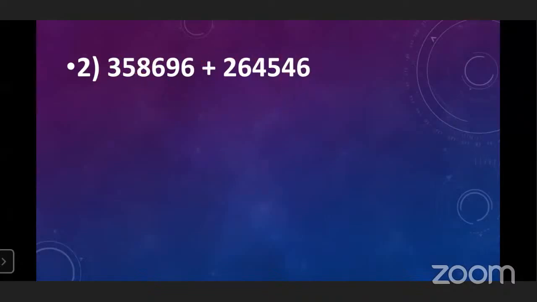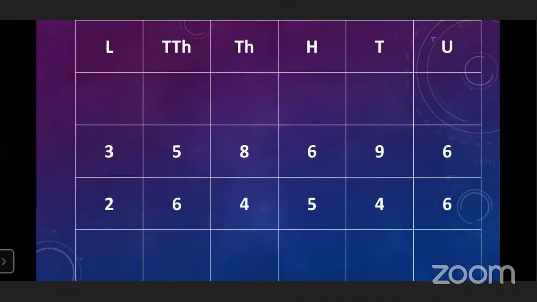Okay. Here also you have to follow the same process. First of all, you have to draw the 6 columns. After drawing the 6 columns, you have to write down the unit place, tens place, 100 place, 1000 place, 10,000 place, and lakh place. After that, you have to leave one row like this. You can see.